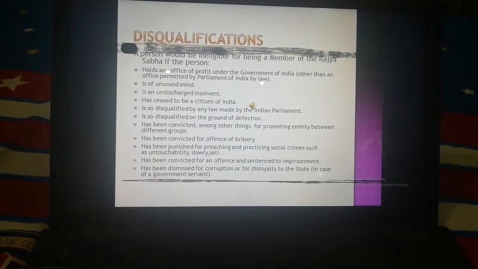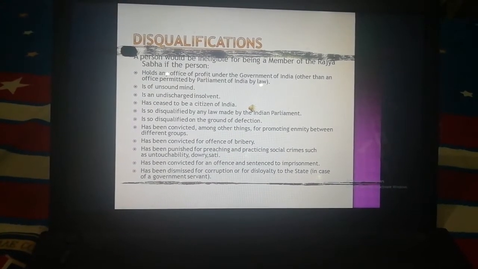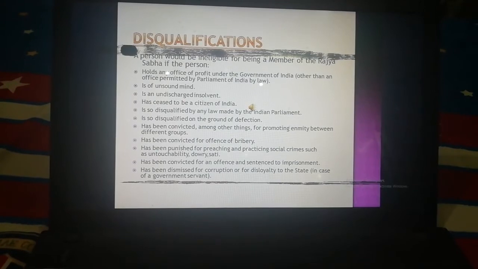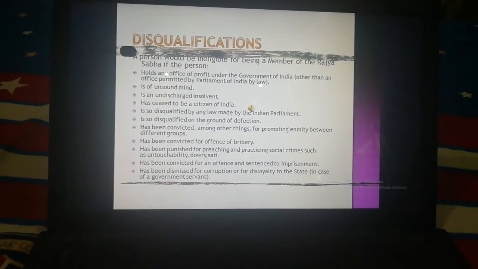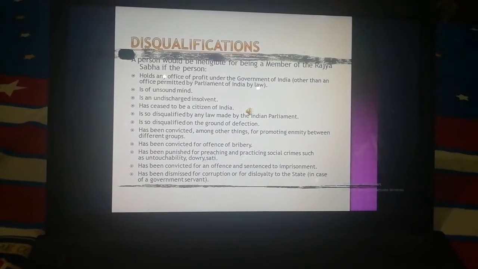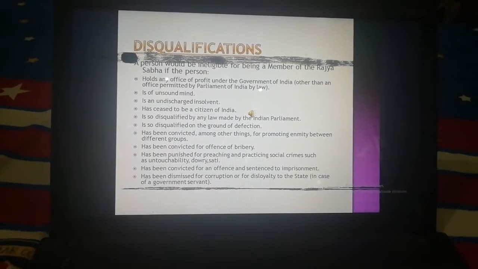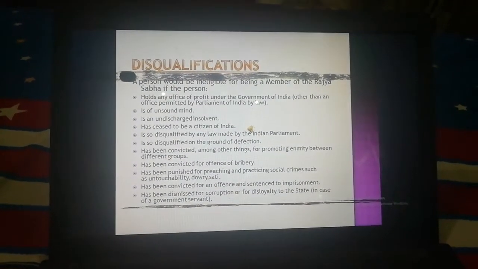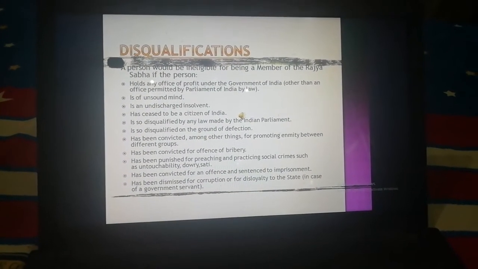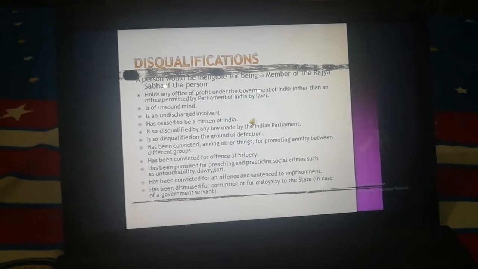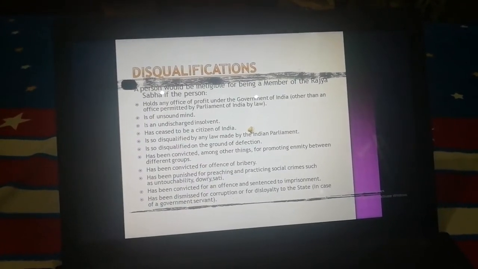This process can be initiated in either house of the Parliament, either in Lok Sabha or Rajya Sabha. Also, the Parliament has the right to punish members for breach of privileges, like sitting in the house when the member knows he is not an eligible member, or serving as member before taking oath, etc.